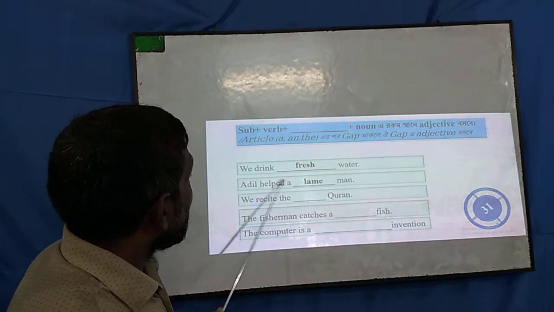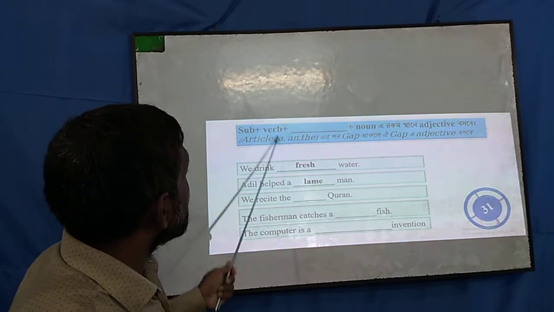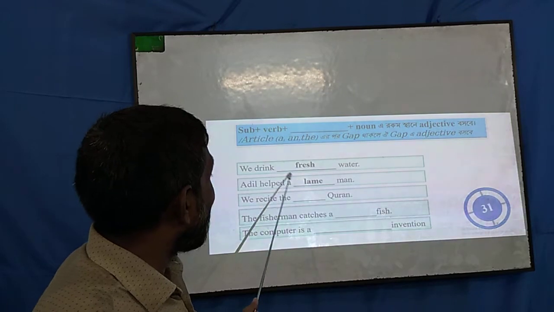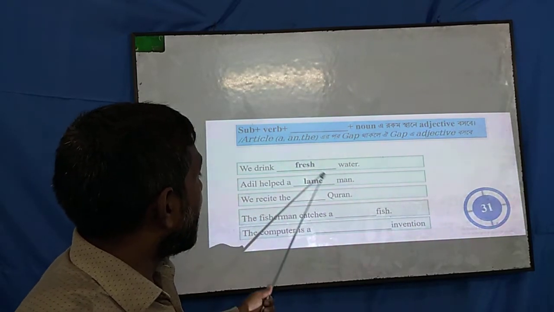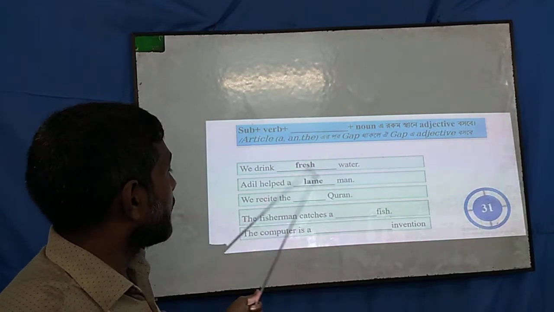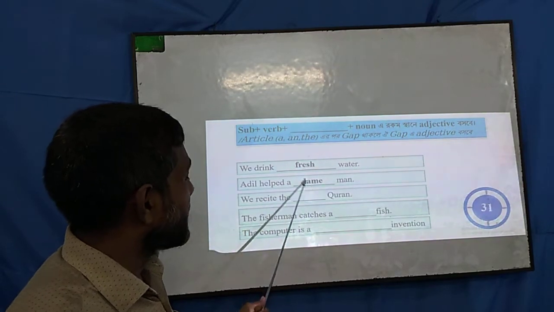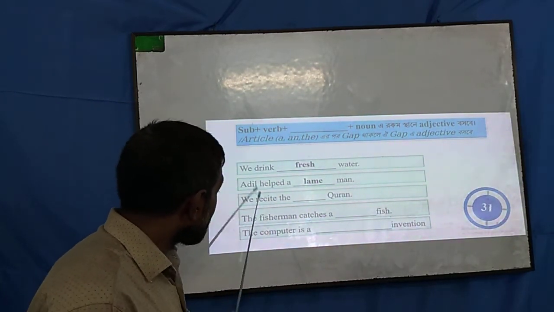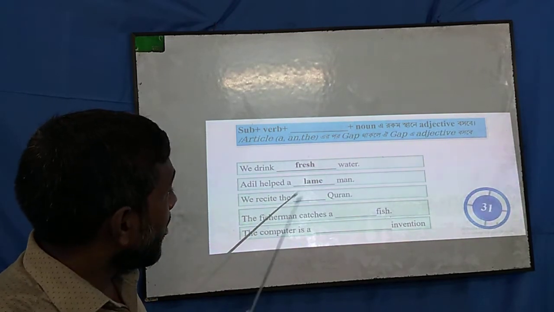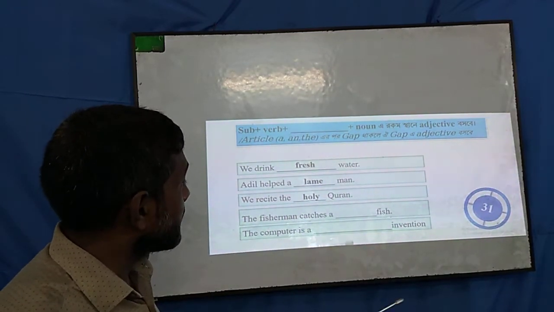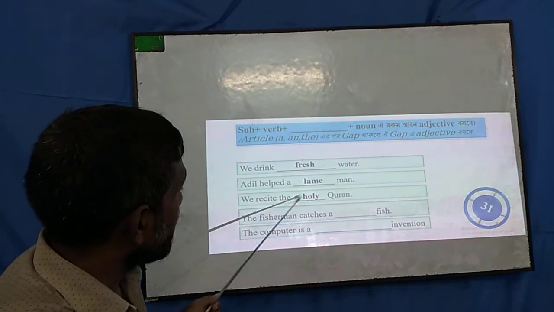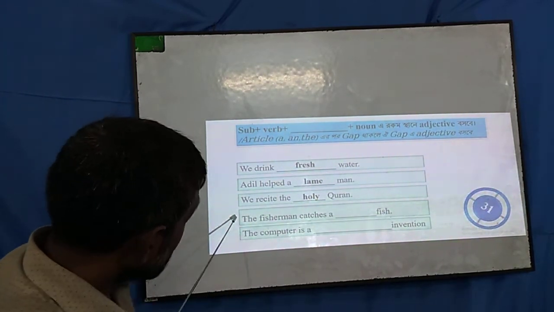Adil helps a layman. Here, a is an article and this is a noun, so between an article and a noun, an adjective should be used. So the word I have used is an adjective. We recite the dash Quran. This place is fixed for an adjective, so the answer will be we recite the Holy Quran.